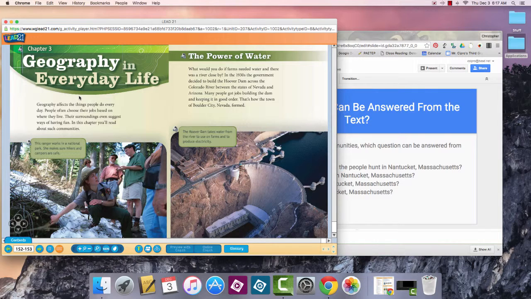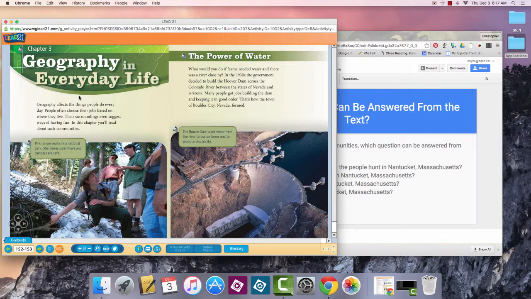So, chapter 3, geography in everyday life. Geography affects the things people do every day. People often choose their jobs based on where they live. Their surroundings even suggest ways of having fun. In this chapter, you'll read about such communities.